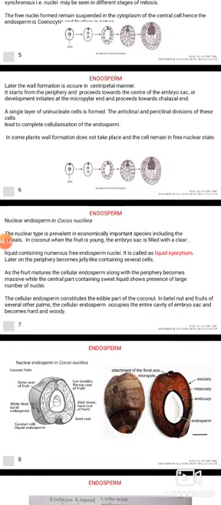A single layer of uninucleate cells is formed. The anticlinal and periclinal divisions of these cells lead to complete cellularization of the endosperm. In some plants, the wall formation does not take place and the cells remain in the free nuclear state.